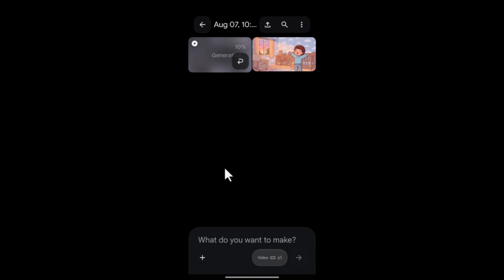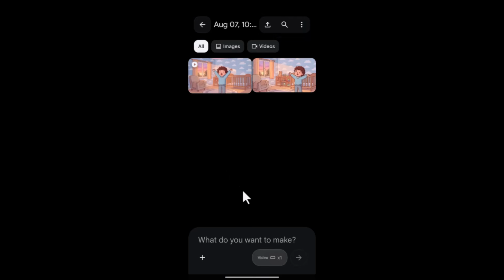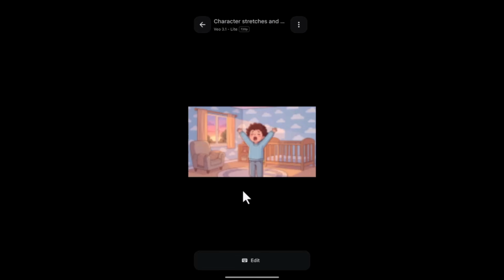All right, so this platform doesn't restrict if a minor is involved, and that's why I actually love Flow AI. It generates any type of video you want to generate. It will not restrict you, okay? But Gemini AI will literally restrict you because a minor is involved. So our video is literally ready. Let's just have a look at it.